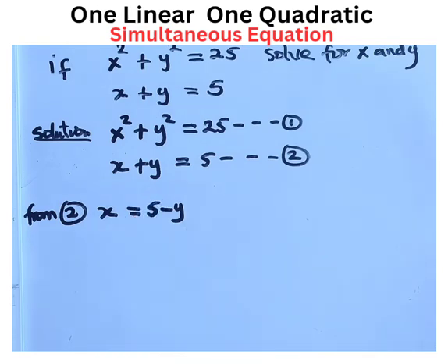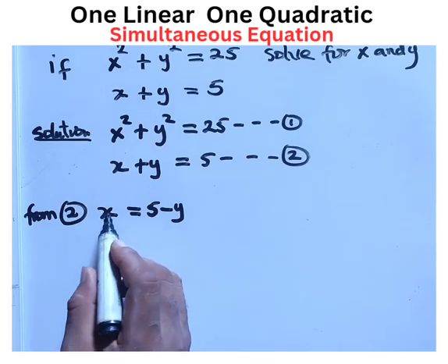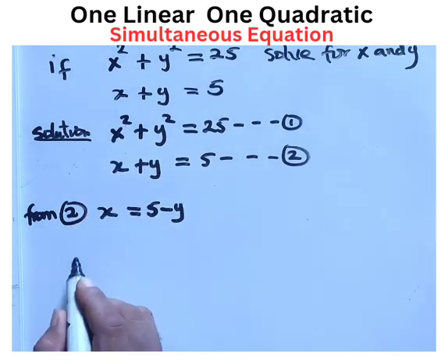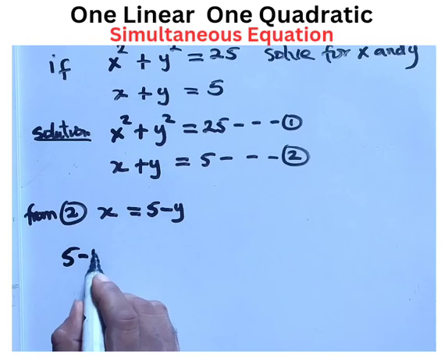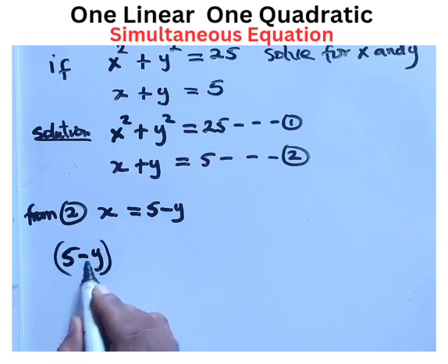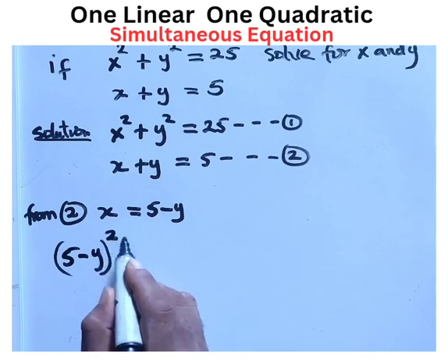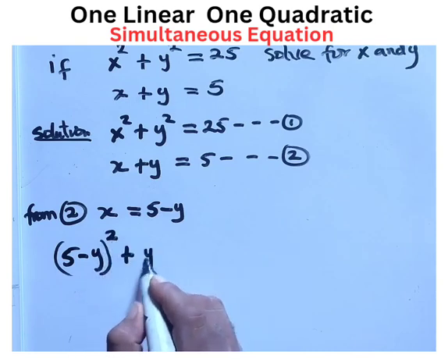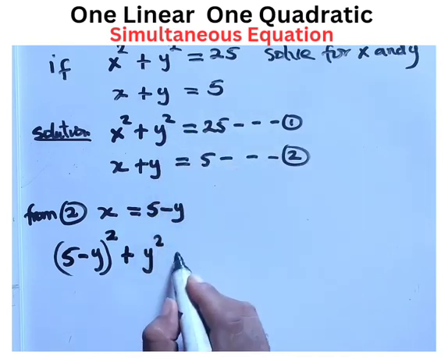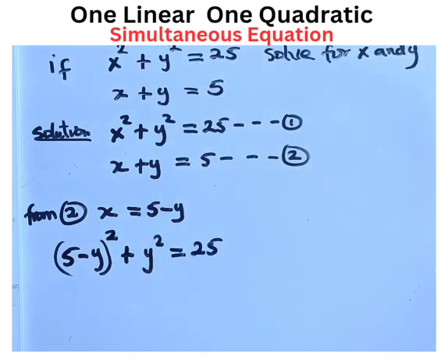We call it substitution. So instead of x squared here, we will now have (5 minus y) squared, because 5 minus y is replacing x in equation 1, then plus y squared, equals 25.